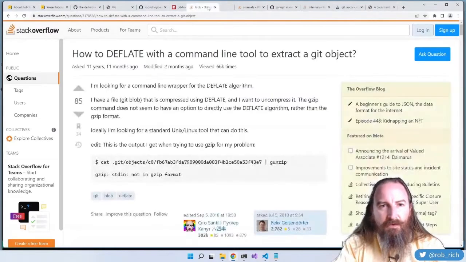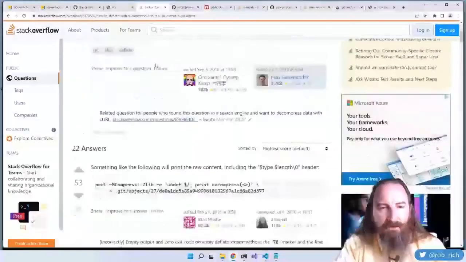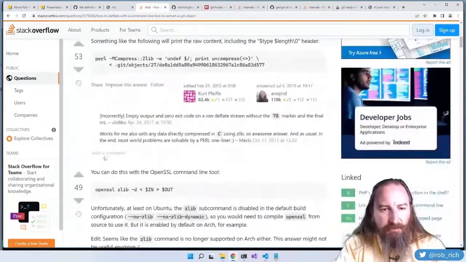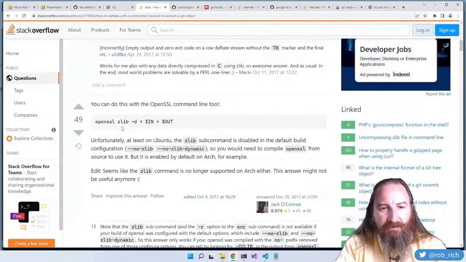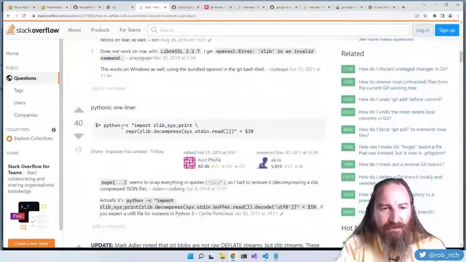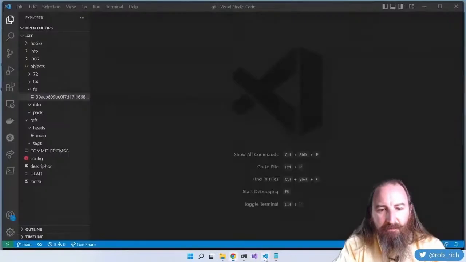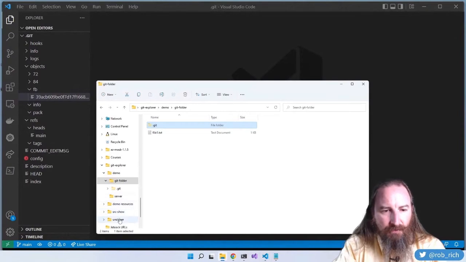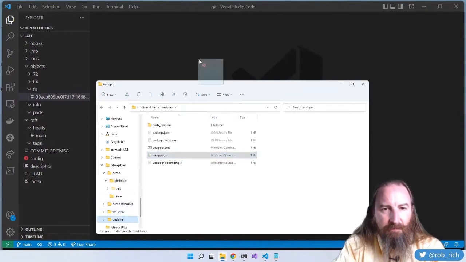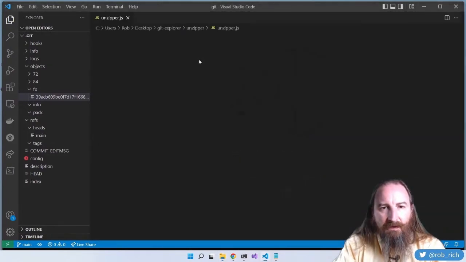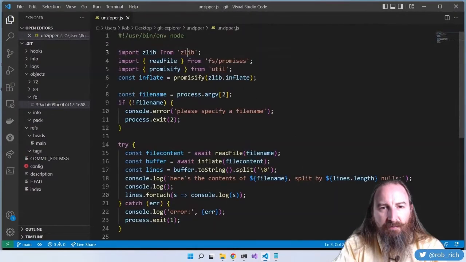Here's the Stack Overflow article that talks about all of the tools that we can use to inflate a Git commit. Here's a Perl script. Here's OpenSSL. That's a pretty cool, interesting use case of it. I have a Node app that I wrote real quick that is called unzipper. Unzipper uses the zlib library, the inflate methodology, to open the file and decompress it, and I split it by nulls so that we'll get the entire file.